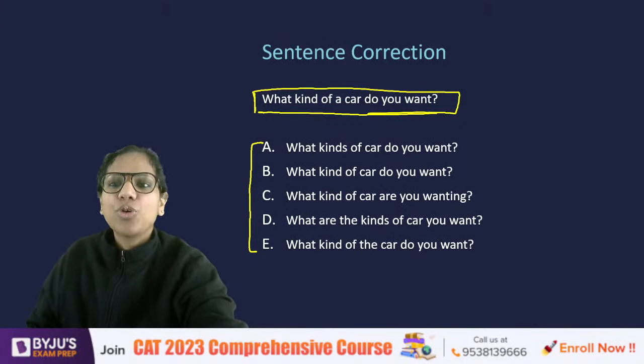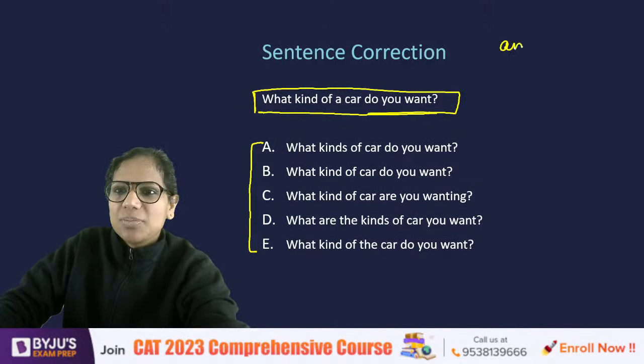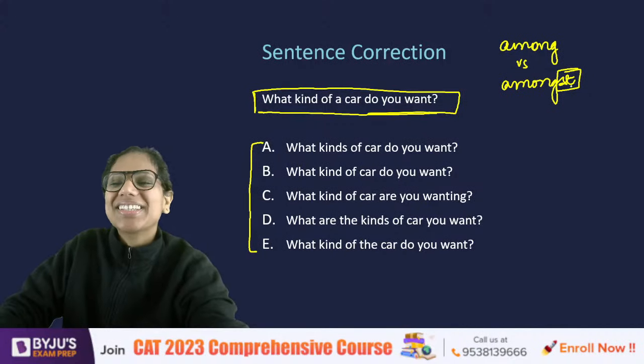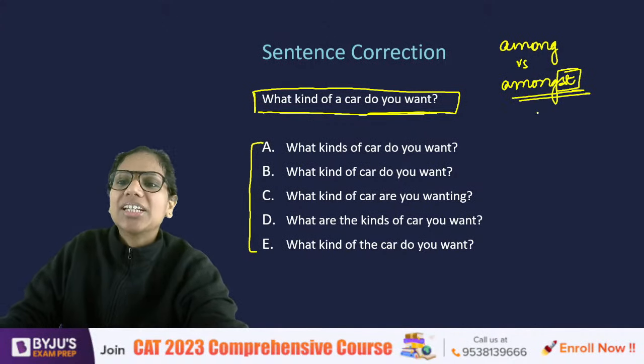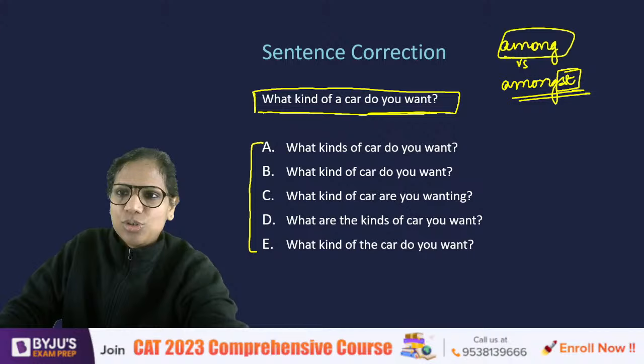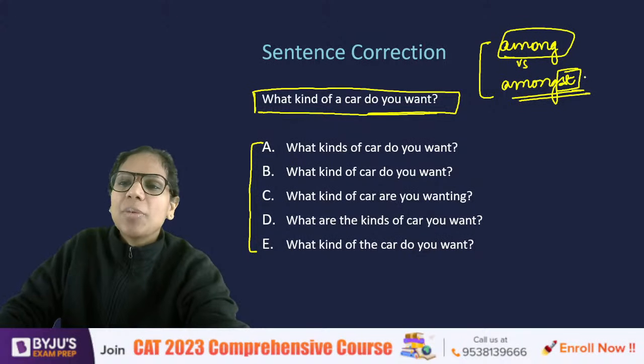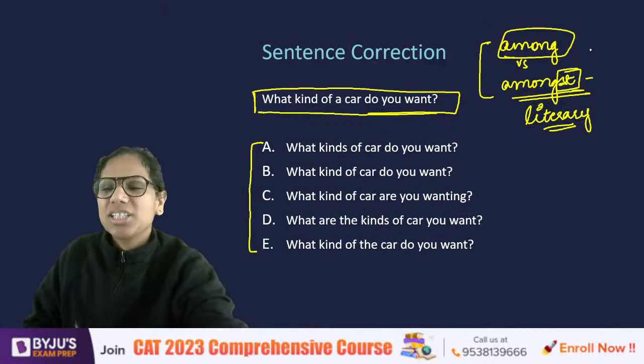So when we say choose among the following options, that's because the examiner didn't name the options there. Amongst is just a fancy way of saying among. Among versus amongst. So amongst is just a fancy cousin of among. It's a relatively older usage. It is said that Americans prefer among and British people prefer amongst. That's also what some of the websites will tell you. Just that amongst is relatively more literary in nature. It feels a little more formal, a little literary, a little heavy. The meaning is absolutely the same.